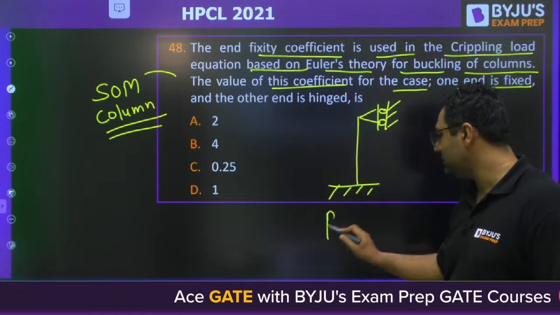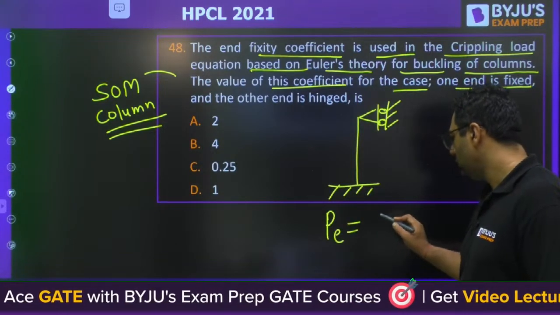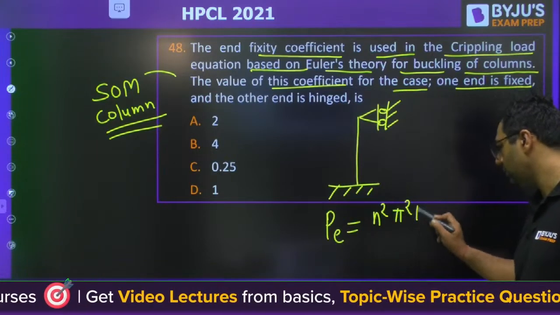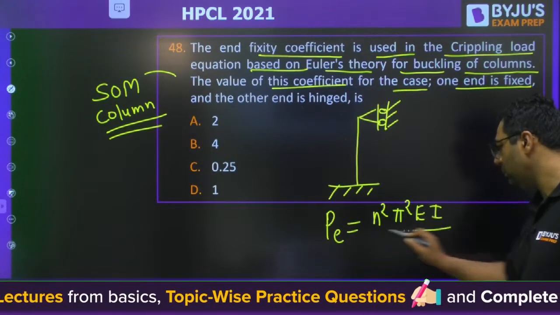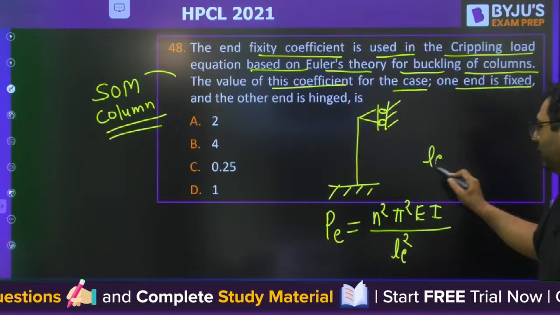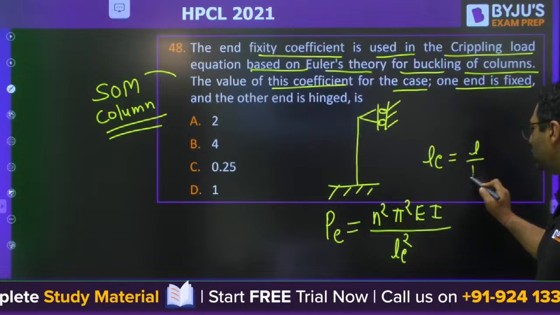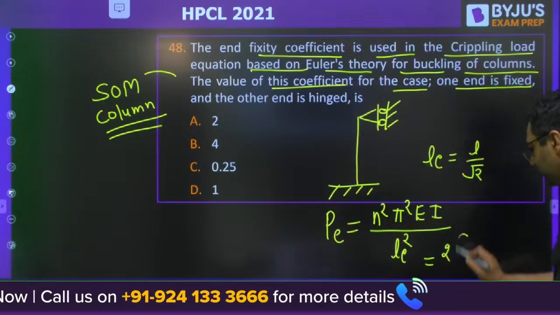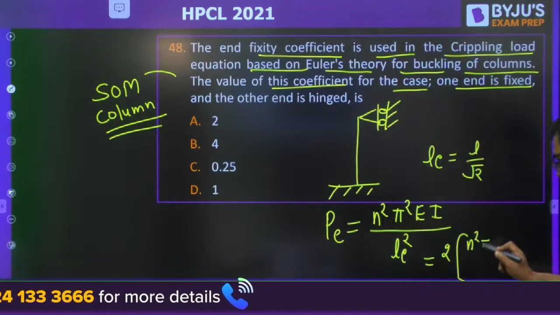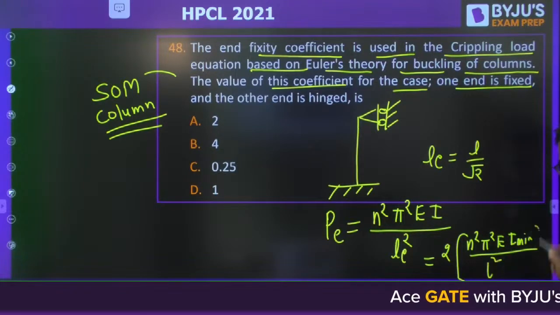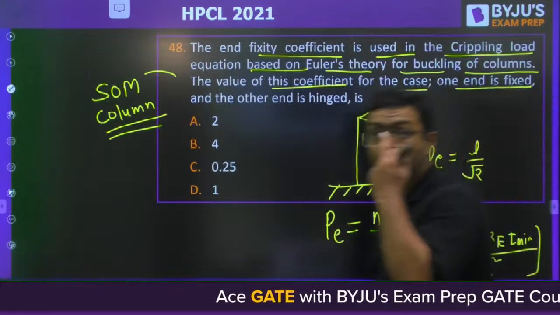You know, for this, the crippling load is n squared pi squared EI upon LE squared. You are aware that LE will be L by root 2. So the answer will be 2 times n squared pi squared EI minimum upon L squared. So what would be the answer?